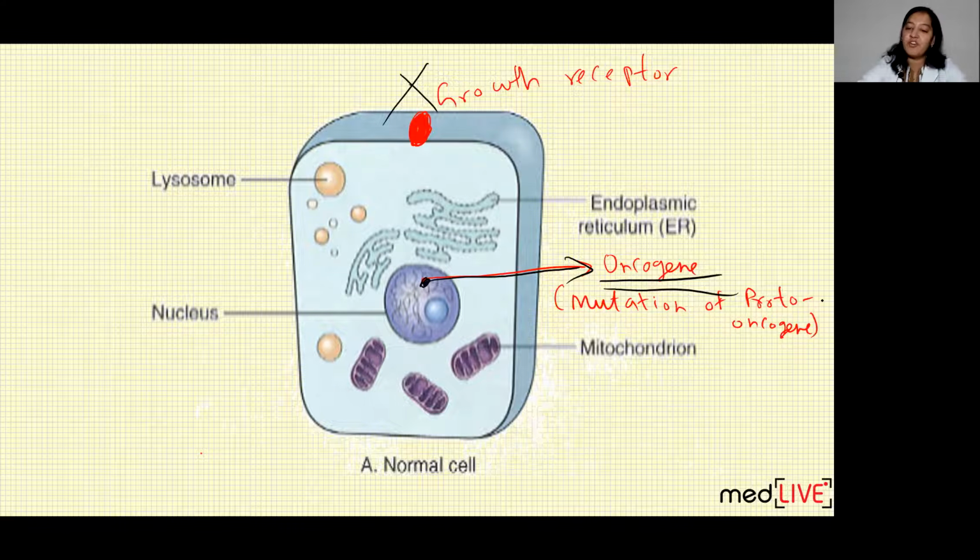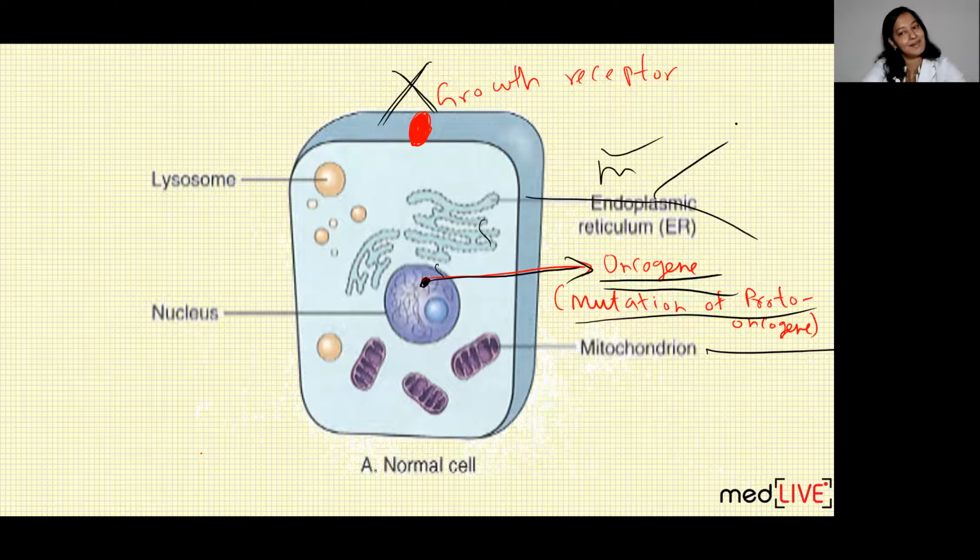This is the mutation of proto-oncogene. Now it still works even in absence of growth factor. No growth factor is present in this cell. Still, with the help of transcription and translation, it will form such a product which will cause cell division. So mitosis occurs here. So that is known as oncogene.